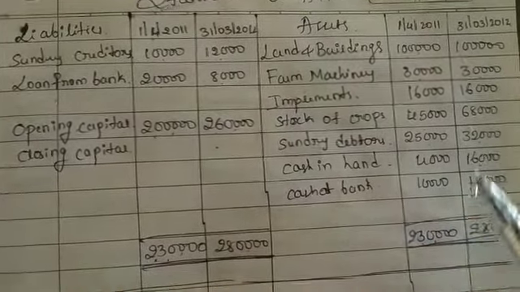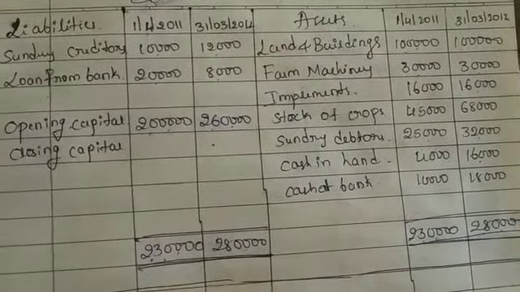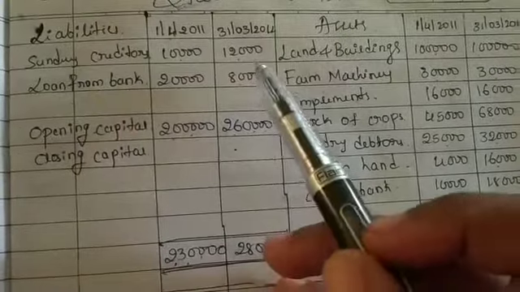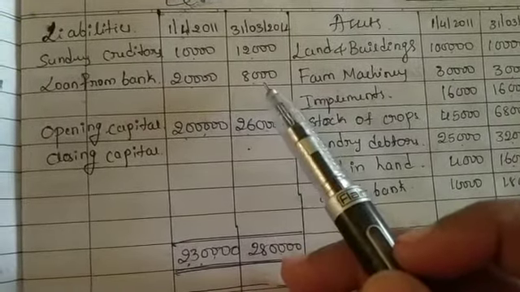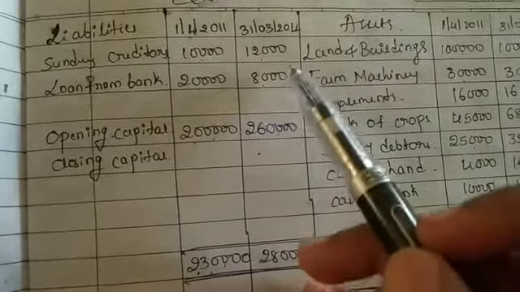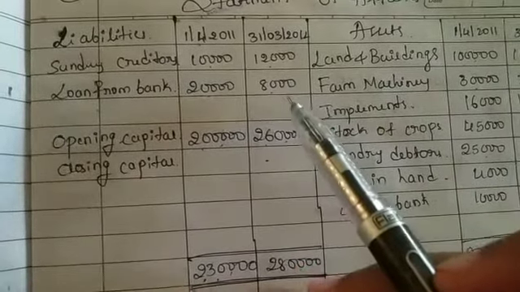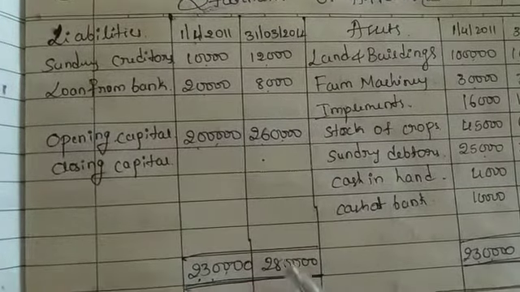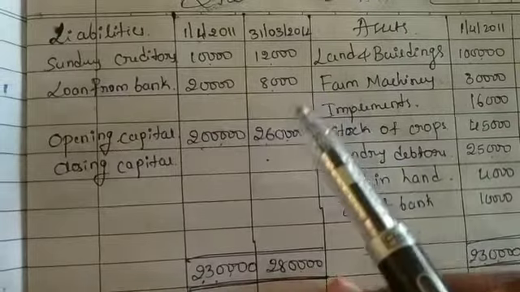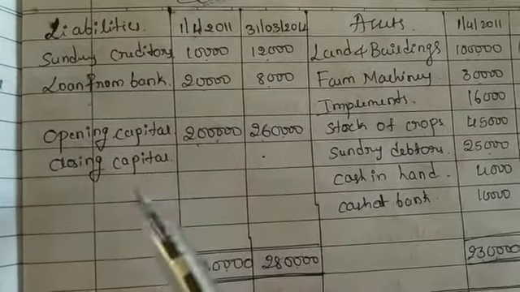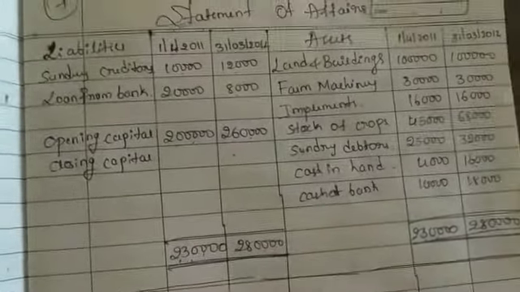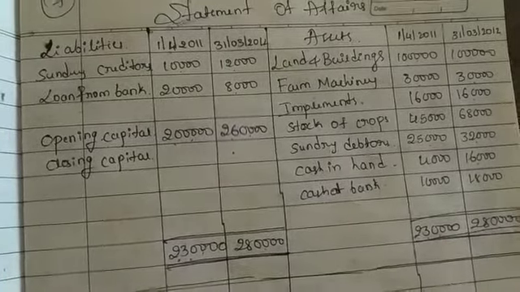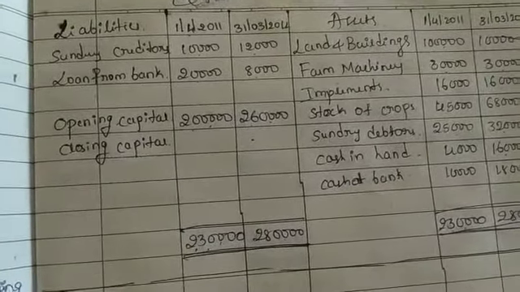At the end of the year all these assets total 2,80,000. In that we need to deduct two things on the liability side, sundry creditors and loan from bank, that is 12,000 and 8,000. From 2,80,000 we deduct these 20,000 and we get 2,60,000 as the closing capital. This is the statement of affairs to find out the opening capital and closing capital.